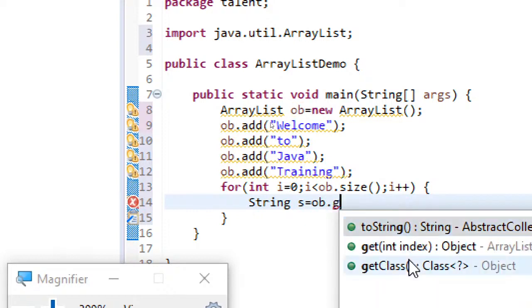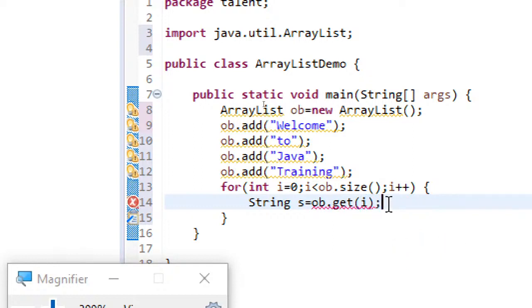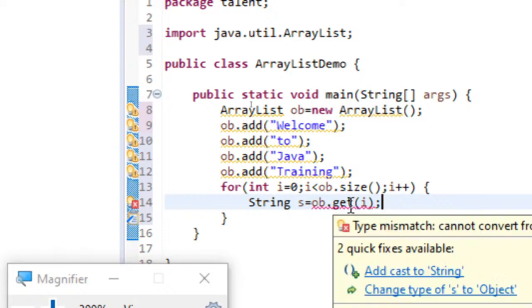It takes one argument, that is the index argument. Our index is the i variable. Here you can see it is showing one error. Actually you are writing correctly, that is ob dot get of index. Whatever is returned, you know you will get it in string form, so you are storing it in a string variable. Everything is fine, but still it is giving an error. If you move your mouse cursor over there, you can see the quick fixes. What is the quick fix it is showing?